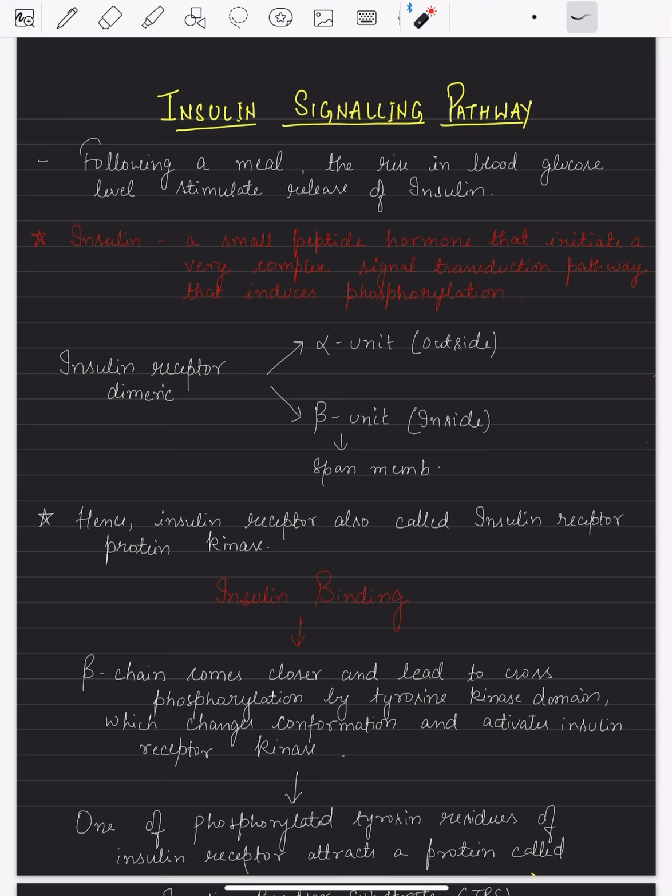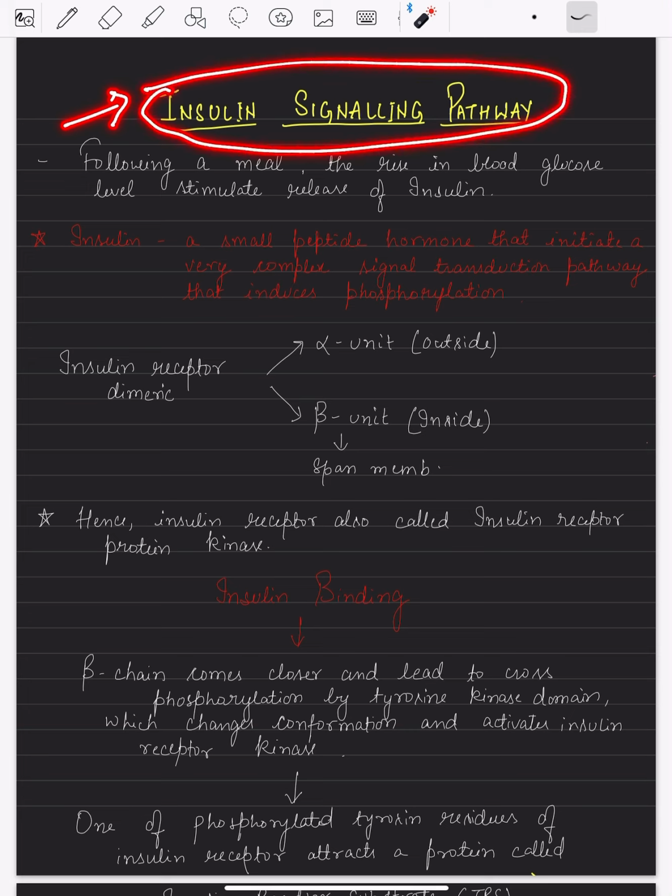So in the previous video, we have seen two signal transduction pathways, the epinephrine as well as the phosphoinositide signaling pathway. In today's lecture, we are going to see the insulin signaling pathway.